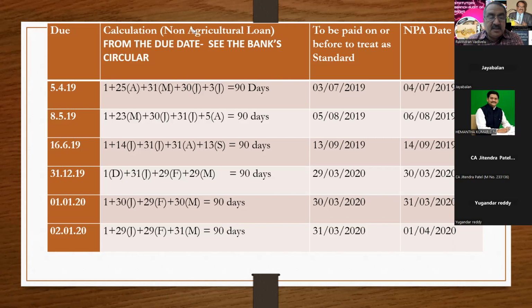Does 90 days include the holiday period? Sarvan sir, there is no holiday period for the NPA norms. You need not consider whether it's a holiday period or not. The thing is, you have to identify the 91st day. That's all. You do not exclude the holiday periods in the NPA. It's a very good question, but in that circular, they say that you need not consider the holiday period, I mean national holidays. So, is it clear, sir? This calculation is clear so that I can move to the next point.